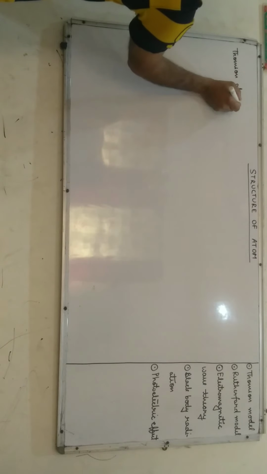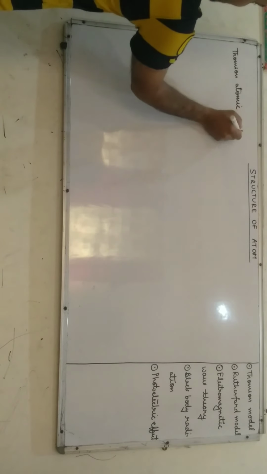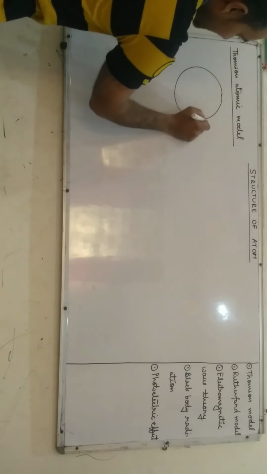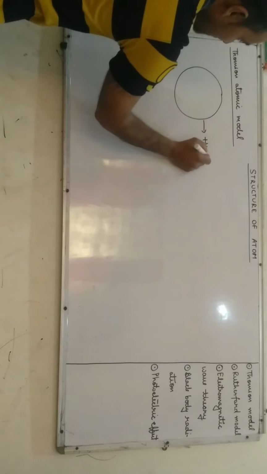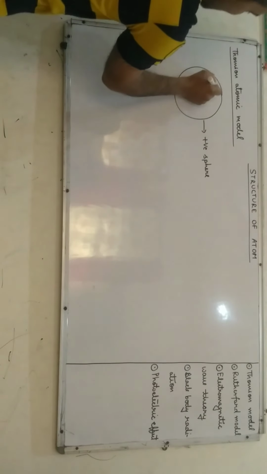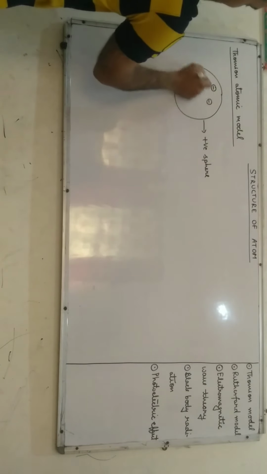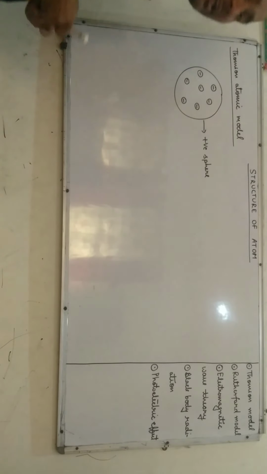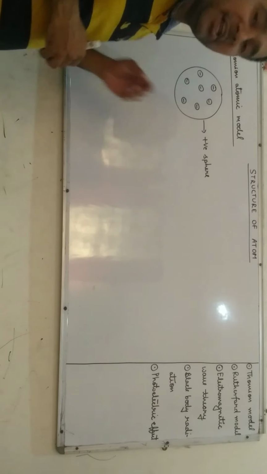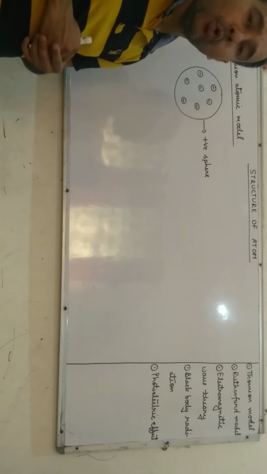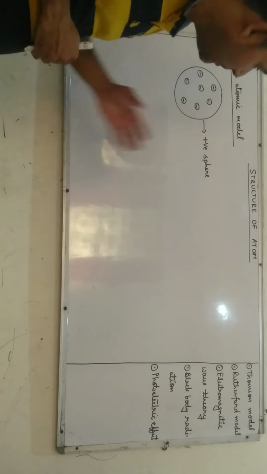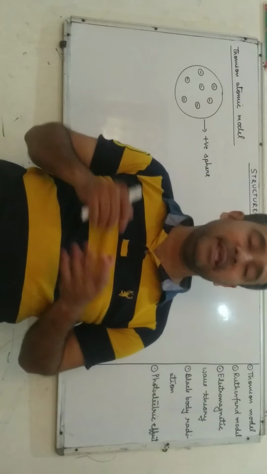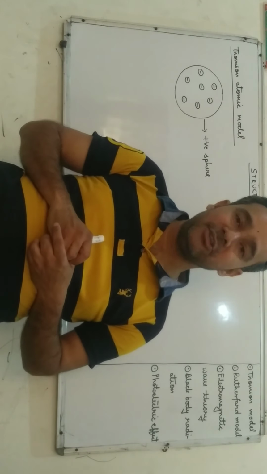According to Thomson's atomic model, atom is considered to be a sphere. Atom is considered to be a positive sphere in which negative charge particles are embedded in it. Advantage of this model is that it explains overall stability of an atom, but the drawback of this model is that it cannot say anything about the distribution and energy of electron.